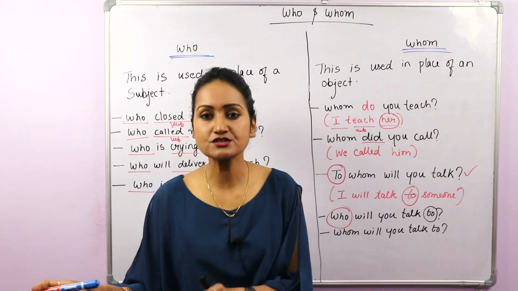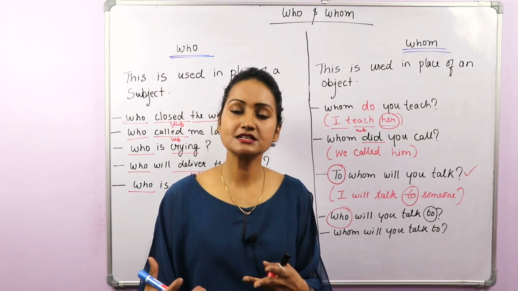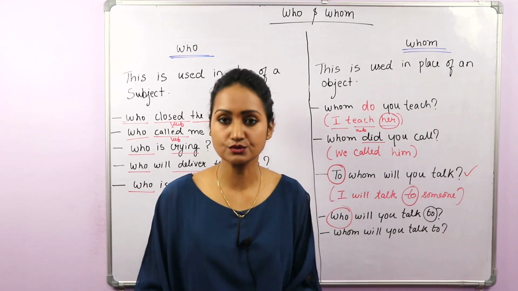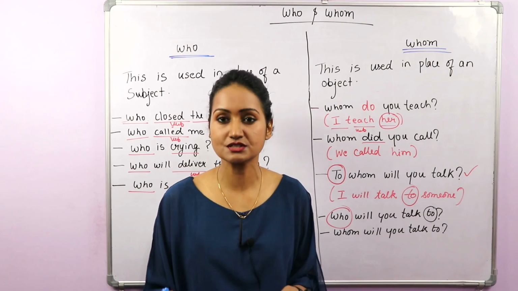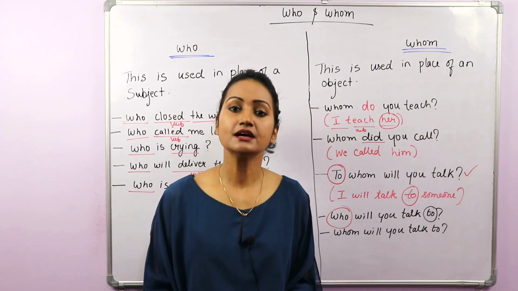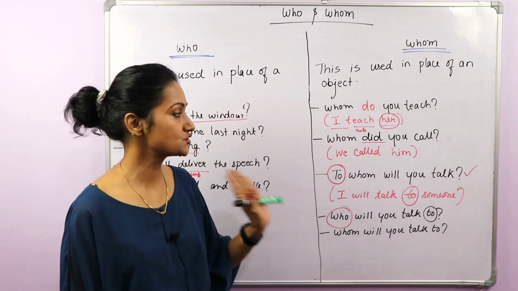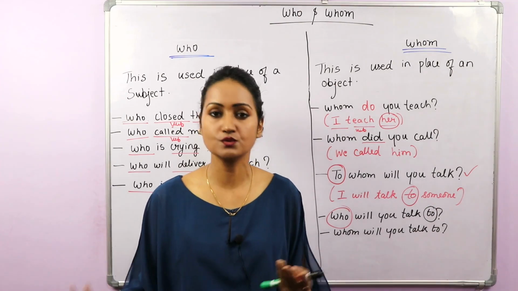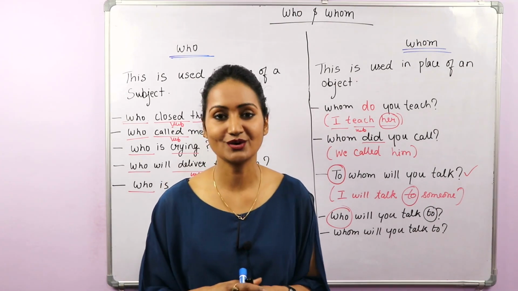Okay, they try to fit who everywhere because they do not have complete idea about whom. They don't know where to use it, how to use it, what is the right way to use this word. That's why they don't use it at all. Okay, so after this I'm sure that you'll be able to understand how and when to use these words, and it will help you a lot.